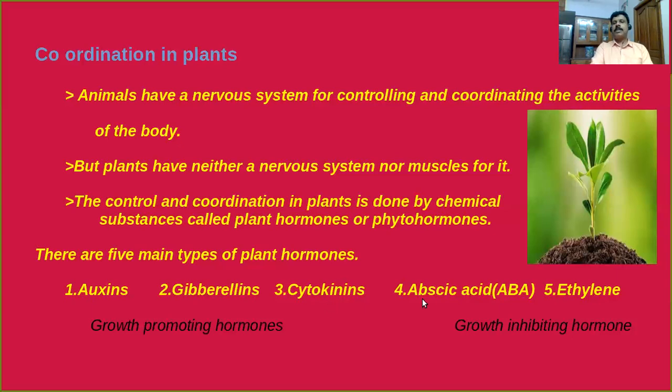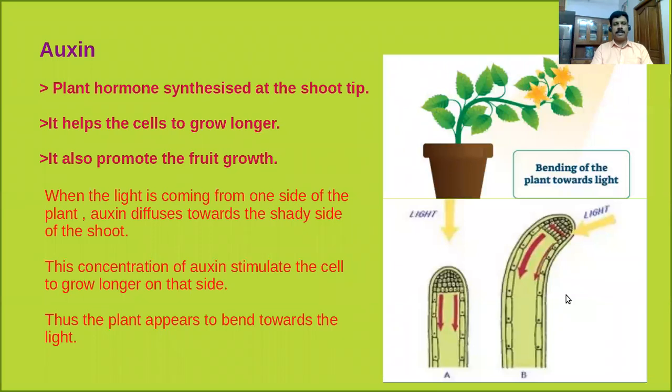But the fourth and the fifth hormones, see here, abscisic acid and ethylene, together are called growth inhibiting hormones. Why? Because they inhibit the growth of a plant. These two hormones have some other functions that we will discuss. Now I am going to discuss in detail the characteristic features of all these plant hormones.